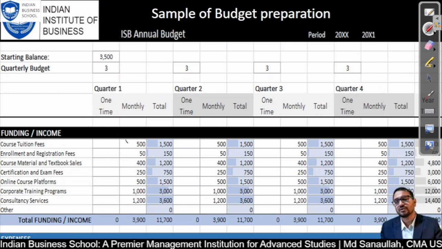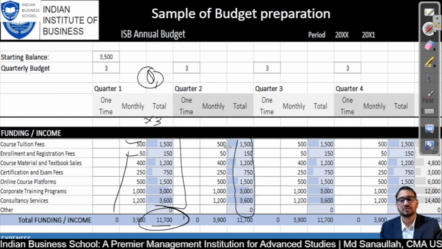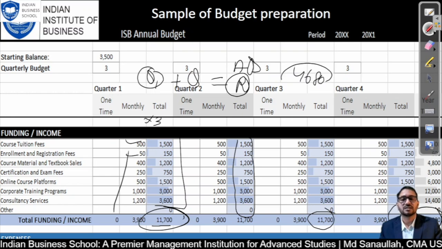So whatever revenue items we are going to generate are all listed monthly, then multiplied by 3, and then we get all the revenue. So total revenue anticipated is 11,700 for quarter one. Then we have calculated quarter two's revenue, and like this we have calculated quarter 3 and quarter 4. After clubbing all quarters together we get the annual revenue, which is around 46,800. This is the calculation. This is how a company normally makes a budget.